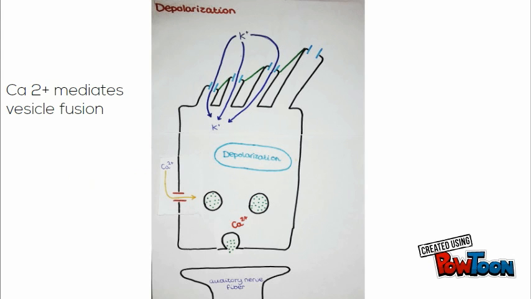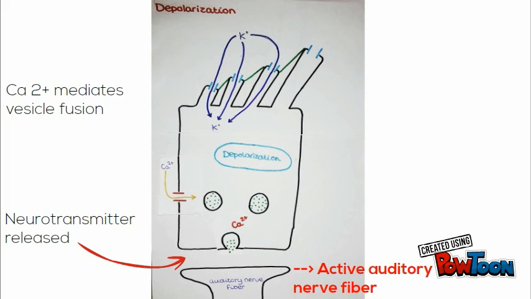Calcium causes vesicle fusion so that the neurotransmitter is released. This neurotransmitter is sensed by the auditory nerve fiber that becomes activated.